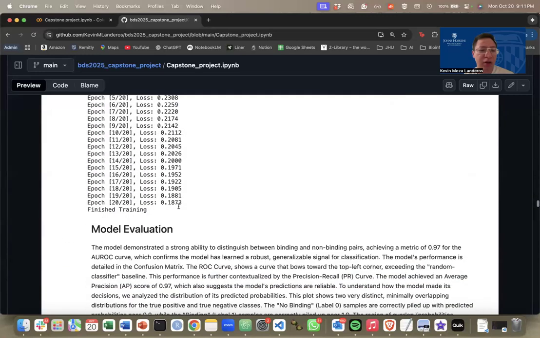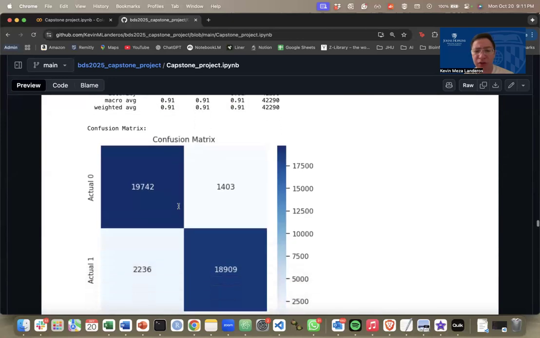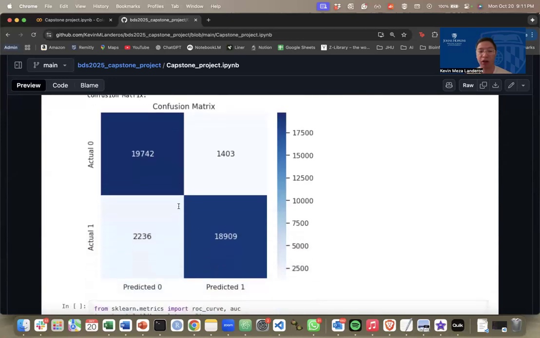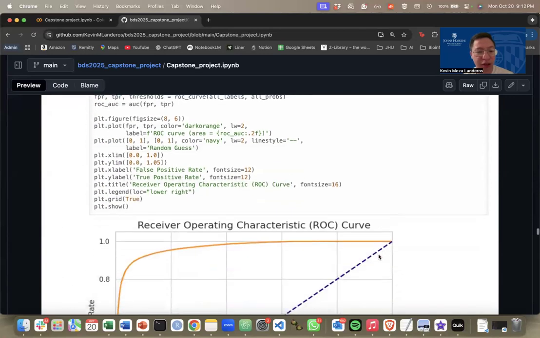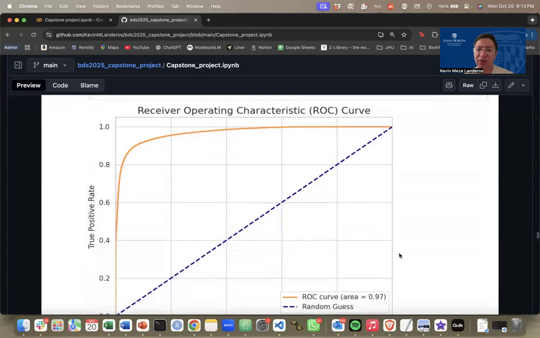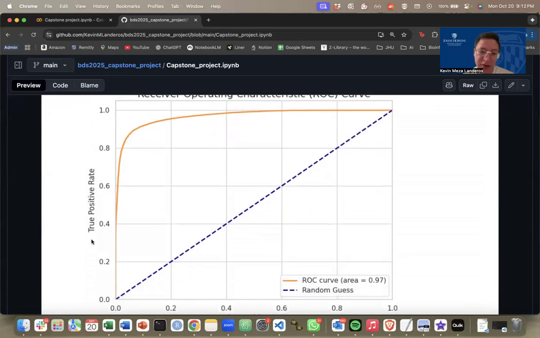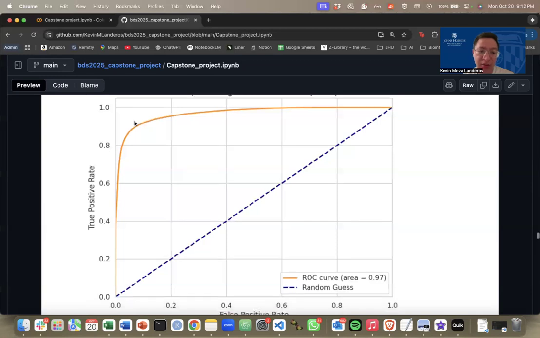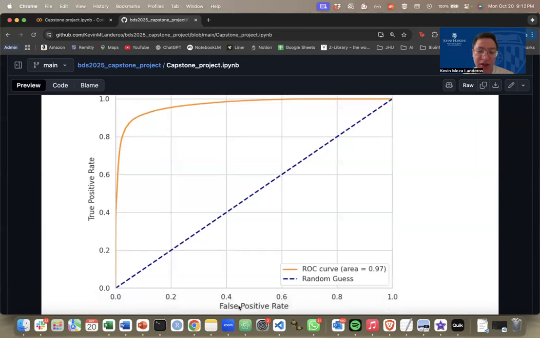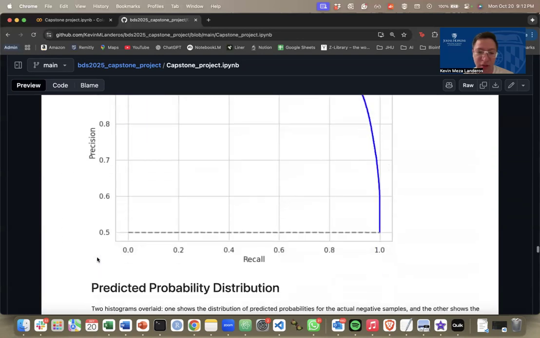Then I train my model, and after doing the evaluations, you can see that the model behaved really well, and the majority of the cases were predicted correctly, as you can see in this confusion matrix. If we take a look at the ROC curve, you can see it's almost a perfect classifier. We're able to achieve a really high true positive rate followed by a really low false positive rate, which is what we want.